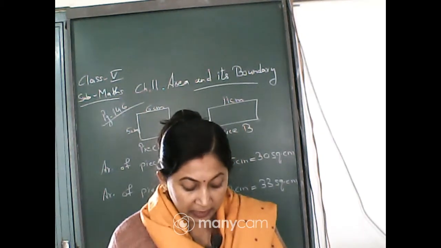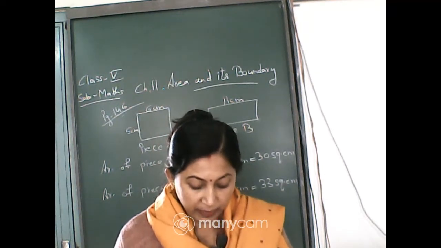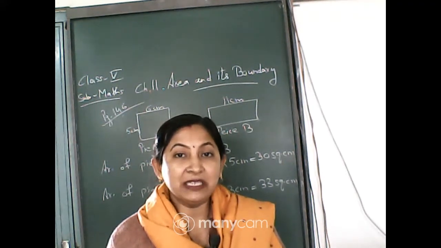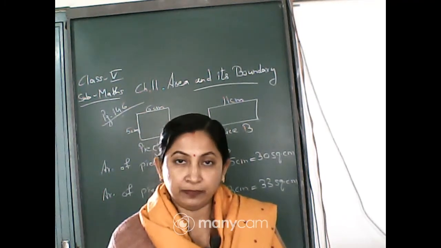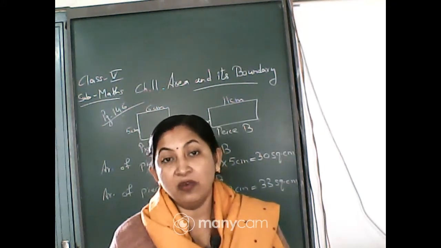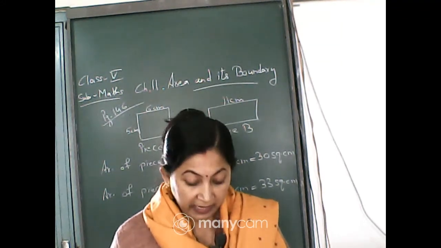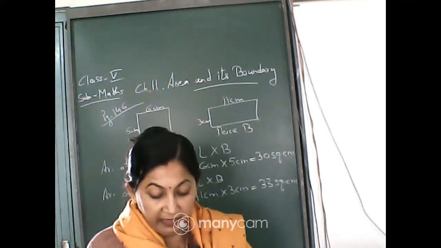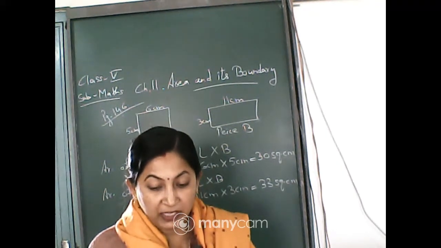Now, similarly the width of piece A is 5 centimeter, so 5 squares can be arranged along its width. He has taken 5 squares of 1 centimeter each and has kept them in the vertical way. So, 6 squares in the horizontal way, 5 squares in the vertical way. He has kept them inside piece A. Now, come to page 147.